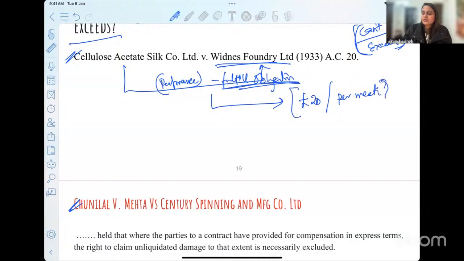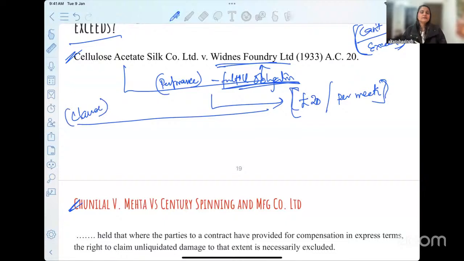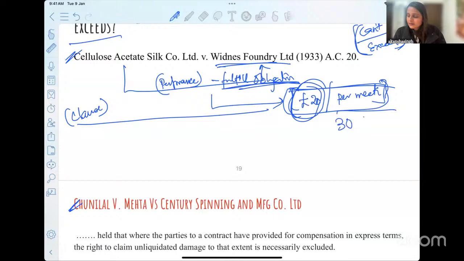So this is a clause mentioned in the terms of the contract itself, wherein both the parties have agreed that in case the performance gets delayed, for every week's delay, we promise to pay you £20. Okay. Now the performance was delayed by 30 weeks, but how much compensation did they actually claim?